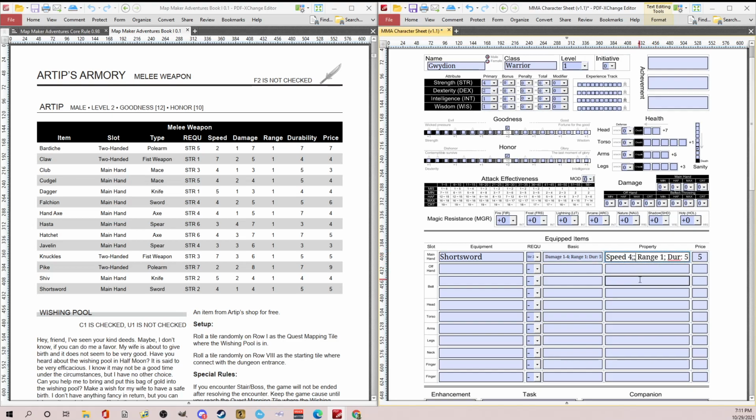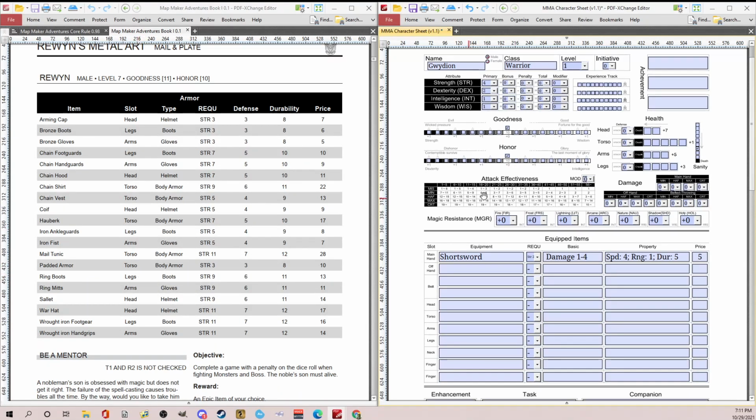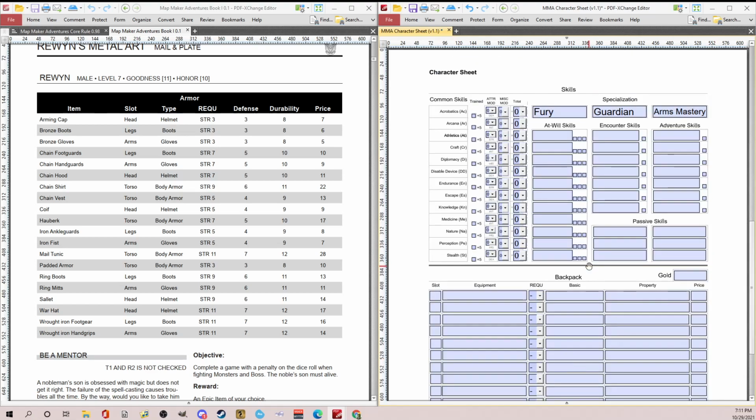We'll do range 1, speed 4, durability 1. So in here, we just have to do the damage 1 through 4. That works. I like that. So that was 5, so I have 15 left.